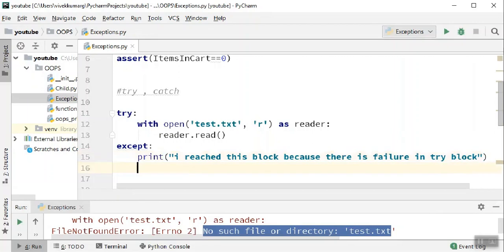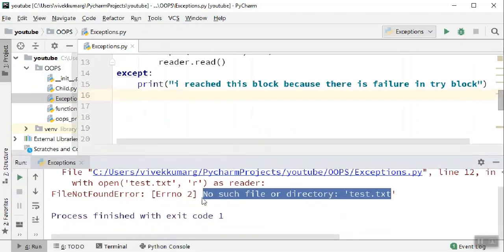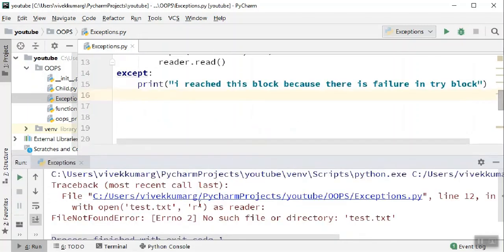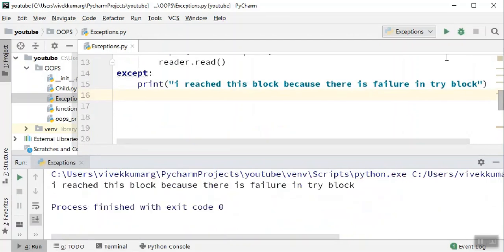Let's run one more time and you will not see a failure like this. Now just run this and you see: I reached this block because there's a failure in try block.